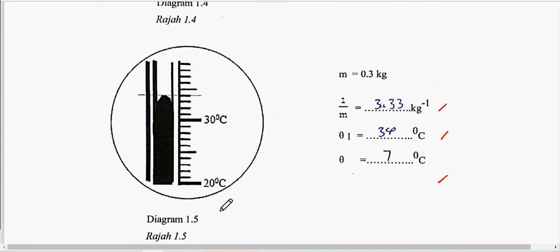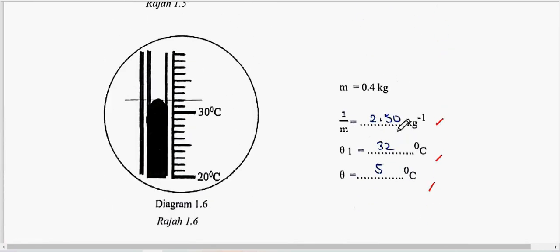Alright, so this will be for the mass of 0.3 kg. Okay, same thing. You record your data and then can see here 1 over m is 3.33. Okay, so 2 decimal place also. So next one, can see. Hopefully this one no problem.